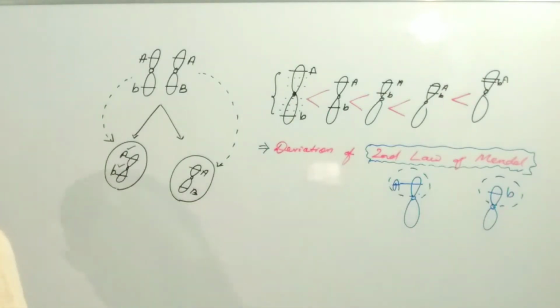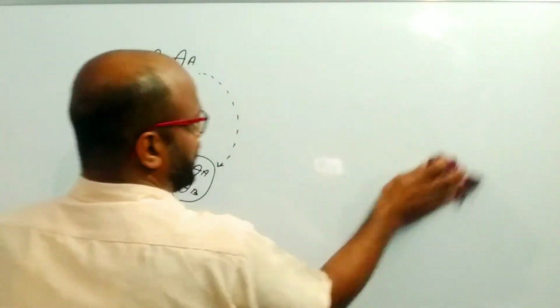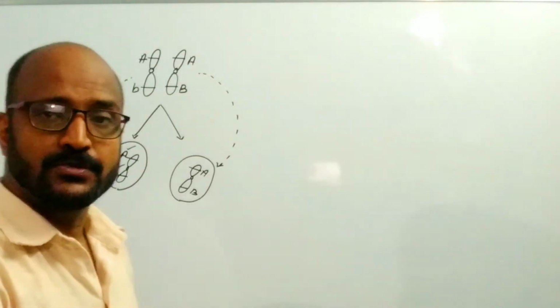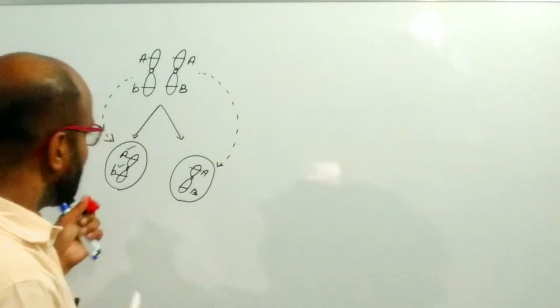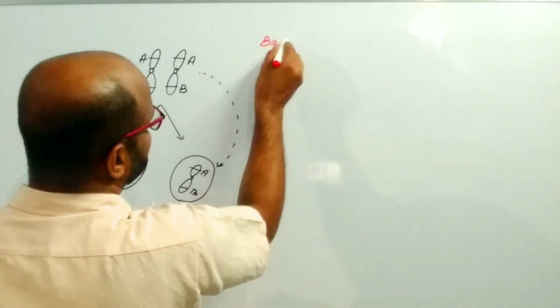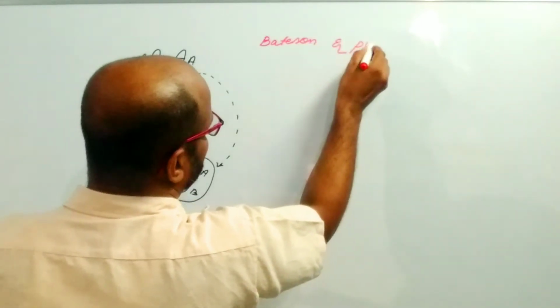Now, here we are trying to understand the meaning of linkage with the experiment of Bateson and Punnett.